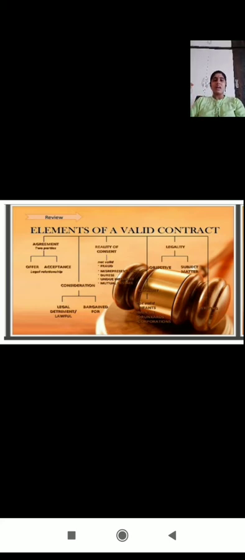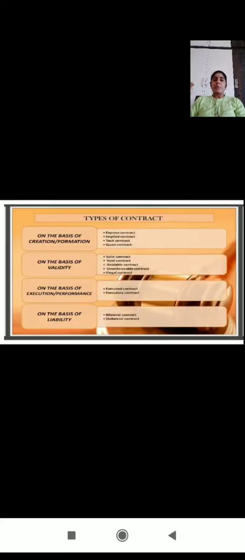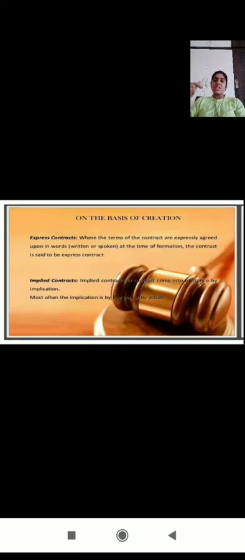So you can see here. And the next topic is types of contract. How many types of contract? Here there are four bases. The first is on the basis of creation. Types of contract are divided on the basis of creation or formation, on the basis of validity, on the basis of execution, and on the basis of liabilities. Okay, first we are going to see the basis of creation.